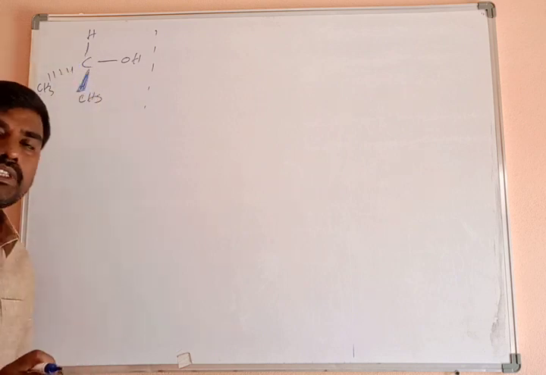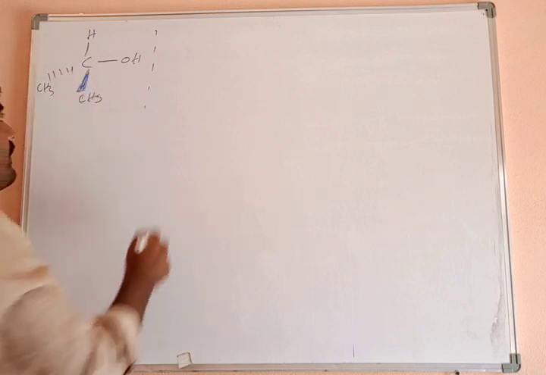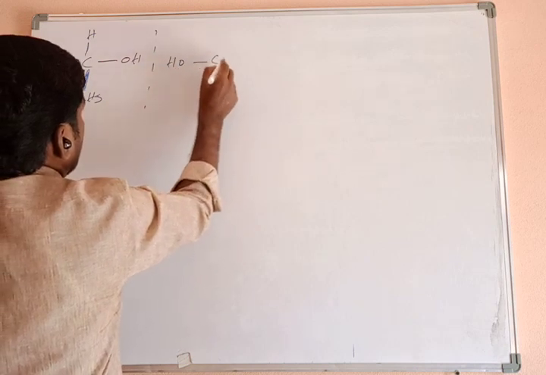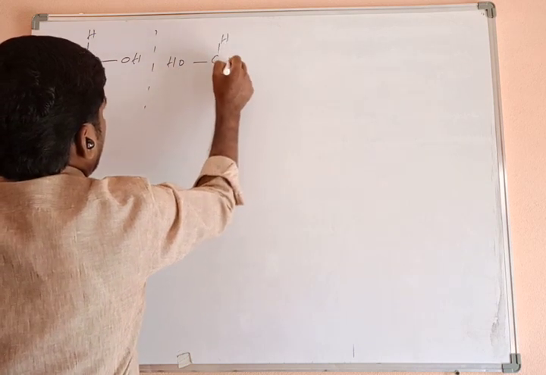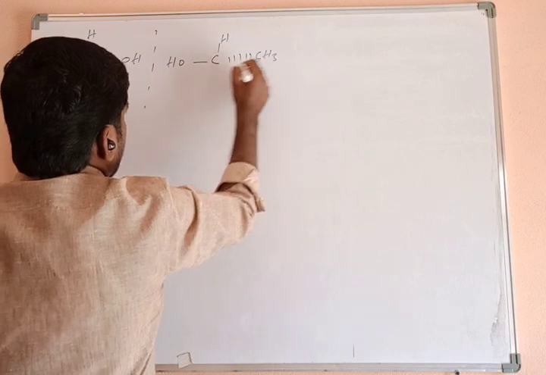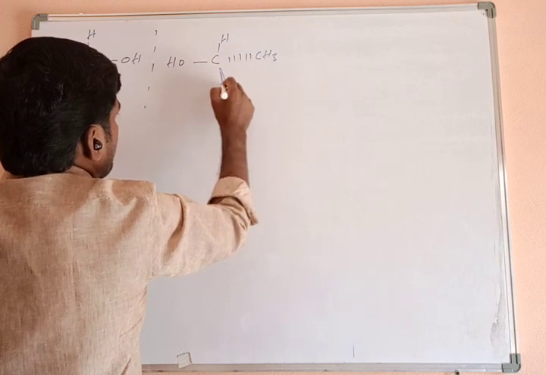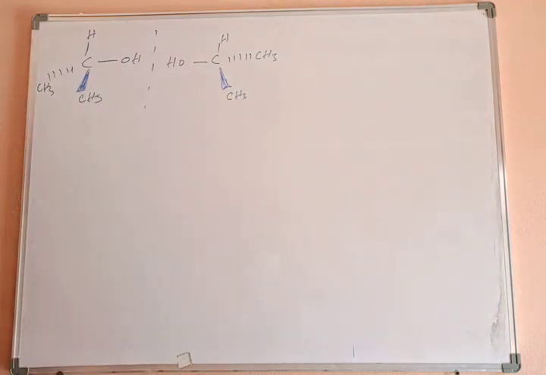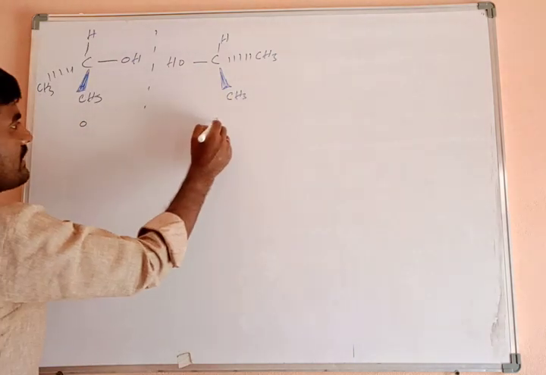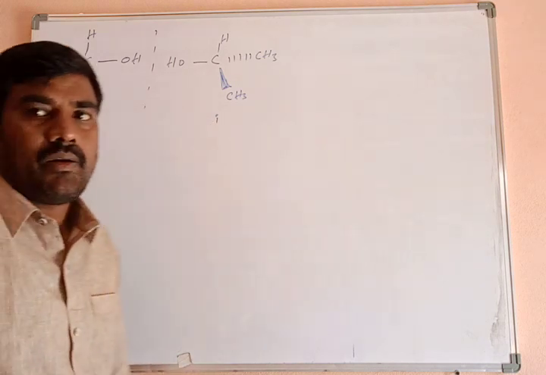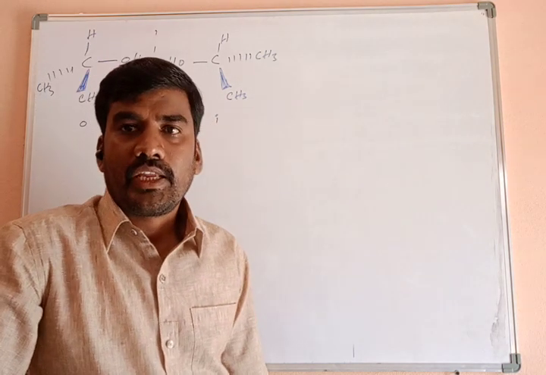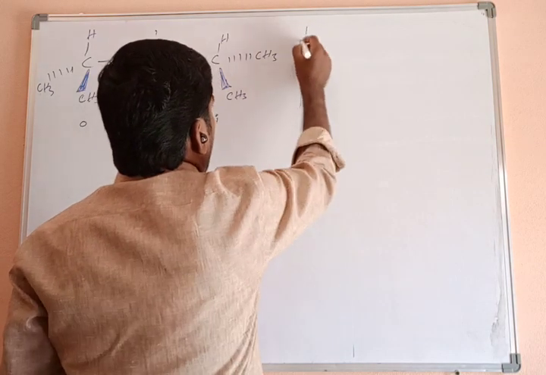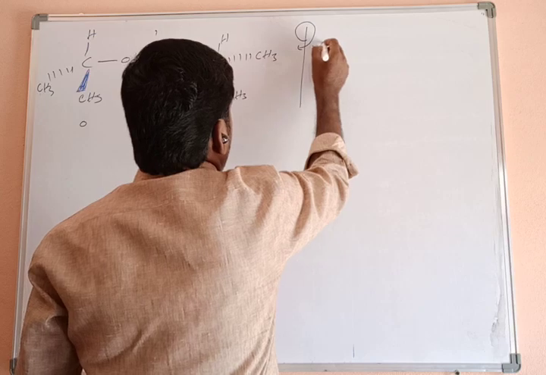If this structure is superimposable on it, that is an achiral molecule. If it is not superimposable, it means it is a chiral molecule. For example, these two are like this. Now this is the OH group, hydroxyl group, this is a hydrogen atom, and these two are CH3 groups. One CH3 group is above the plane, and this is below the plane.